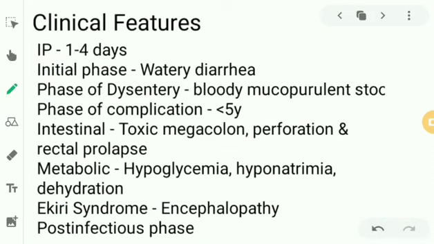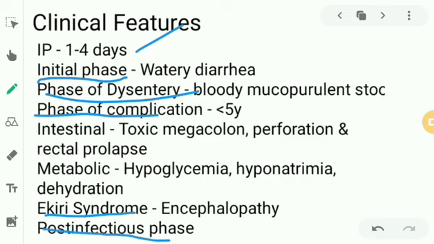And what are the clinical features of shigellosis? There is a 1 to 4 day incubation period. There are phases: the initial phase, the phase of dysentery, the phase of complication, and Ekiri's syndrome, and a post-infectious phase. The initial phase is watery diarrhea. Then in the diarrhea, blood starts appearing with mucus. That is the phase of dysentery.